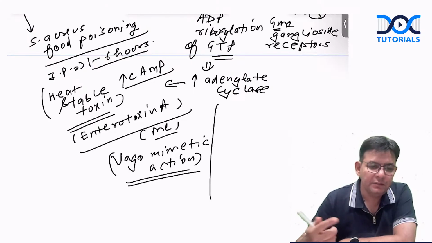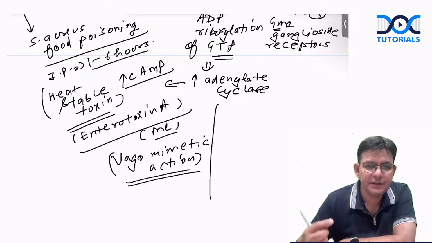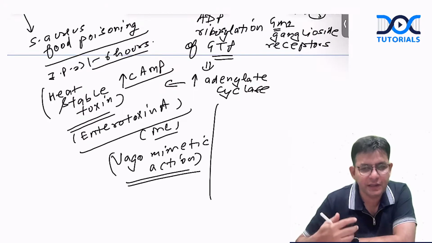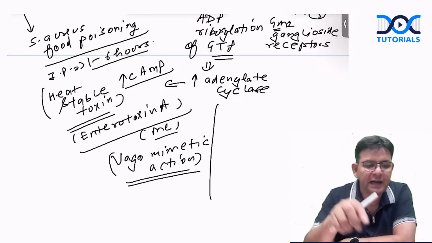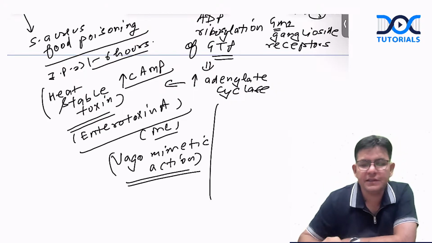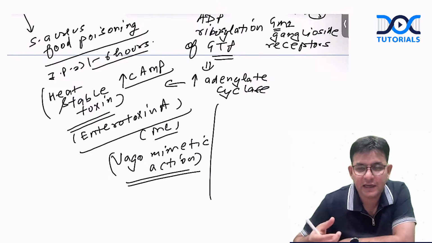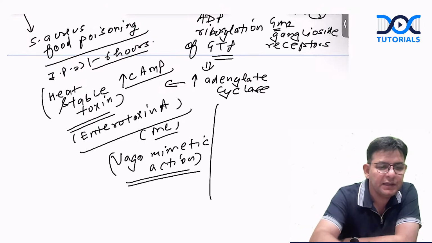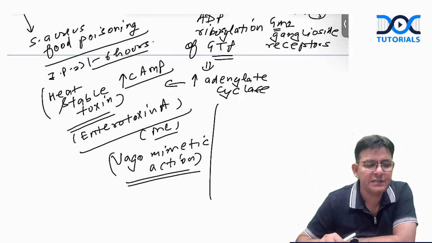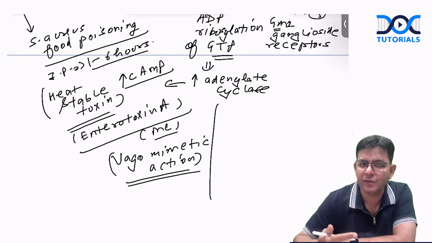Okay. And using the various SNARE proteins like synaptobrevin, syntaxin, SNAP25, these all are being utilized, and there is an anticholinergic action. And because of that anticholinergic action, these patients have what? They have constipation. Along with what? Dysphagia, dysarthria, diplopia, decreased DTR. All these things are being observed in this one. Is it fine, guys? So remember all these important points regarding the various food poisonings. Definitely one question is from there.